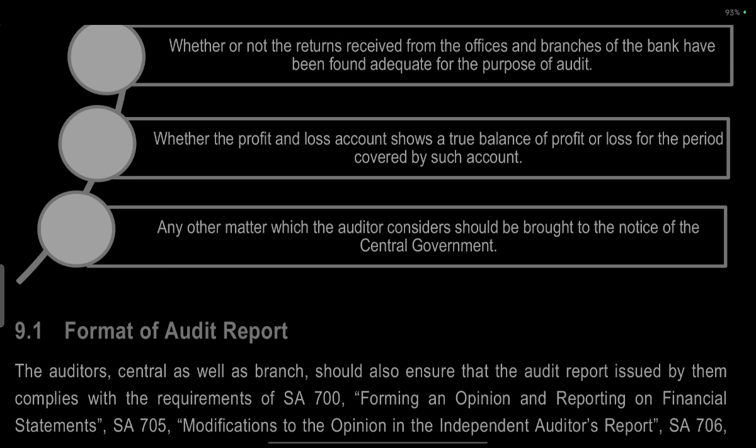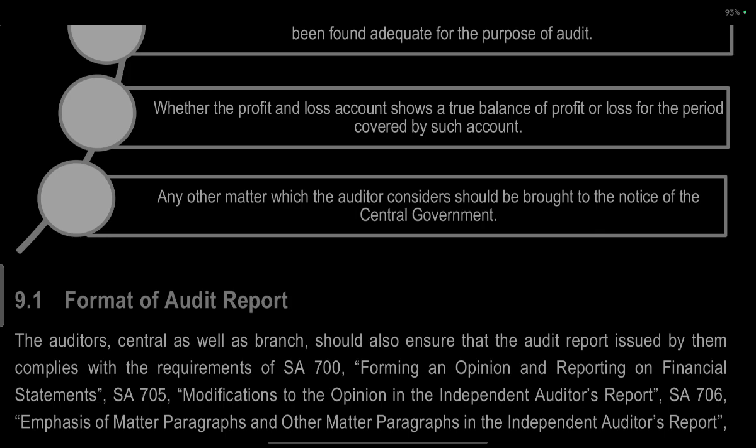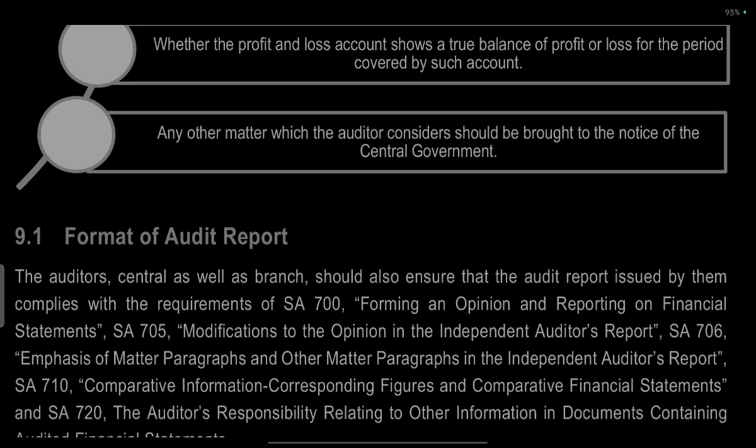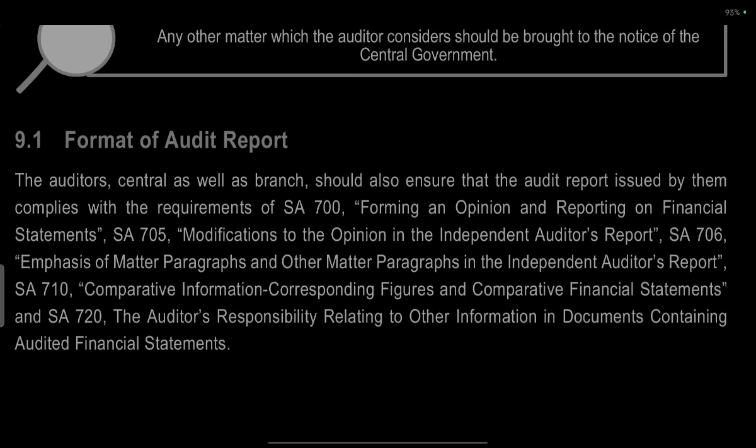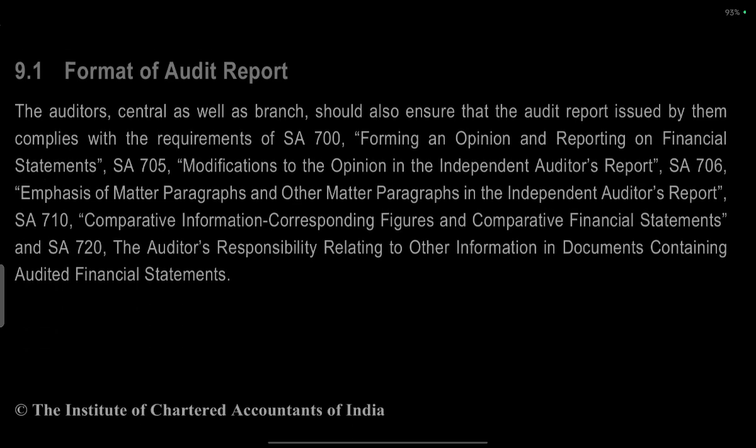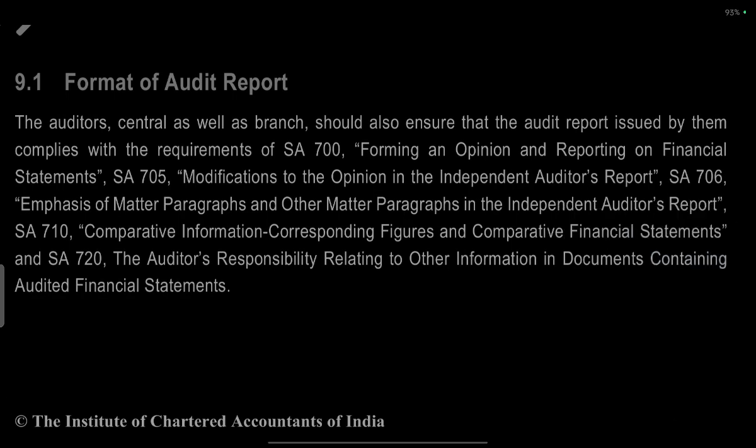In our returns on the income, whether the returns are adequate, and whether the profit and loss account shows a true balance of the profit or loss for the period covered by the accounts. True or fair, or other matters which the auditor considers should be brought to the notice of the central government. Any other matter considered by the auditor should be brought to the central government's notice and given in the report. Format of audit report.